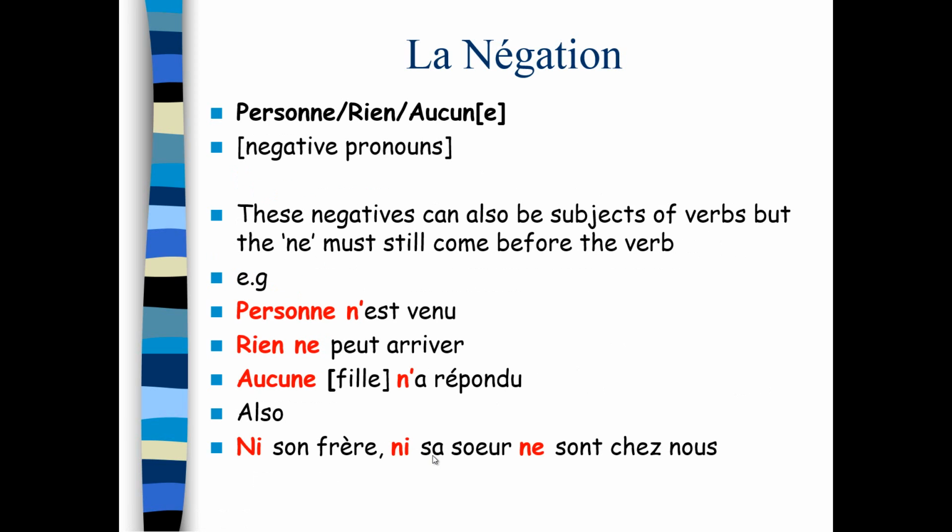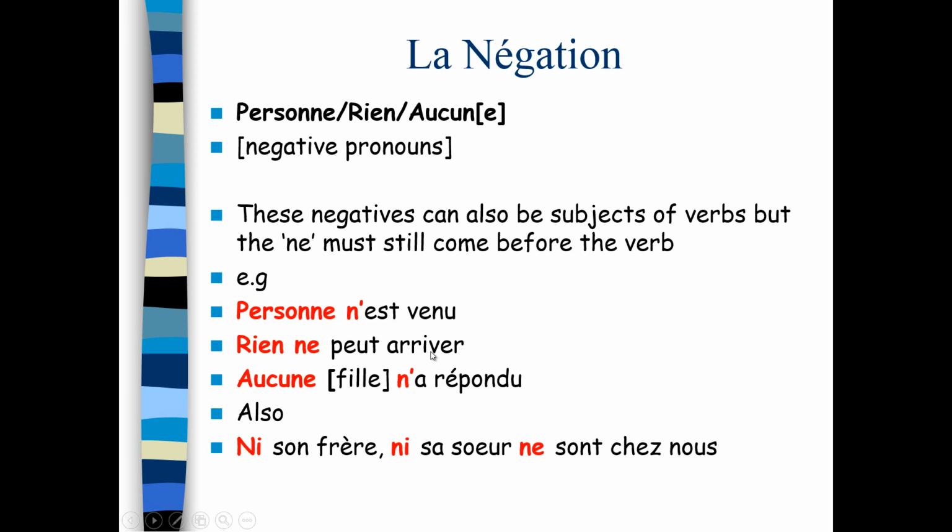I didn't see anyone. Je n'ai vu personne. But they can also be subjects. And so when they're subjects, they have to come at the beginning. They have to behave like a subject. Don't forget, though, the ne must still come before the verb. For example, personne n'est venu. So personne, it's been the subject. And here's our ne coming before the verb. Personne n'est venu. Nobody came.